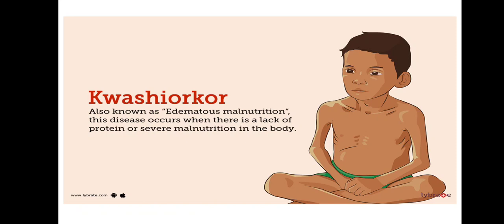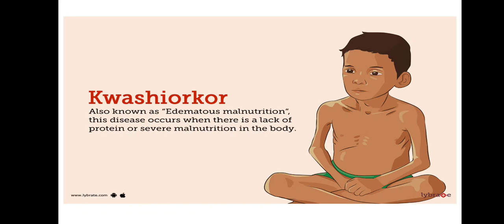Edematous means that some parts of the body of persons suffering from kwashiorkor disease get swollen up, so this is known as edema. That's why we call it edematous malnutrition. This disease occurs when there is a lack of protein or severe malnutrition in the body. Specifically, this disease is associated with protein.